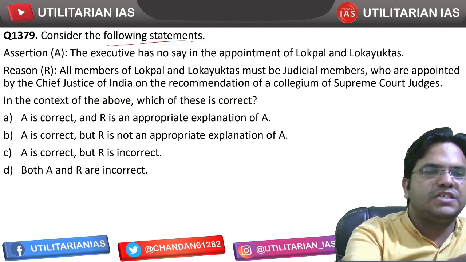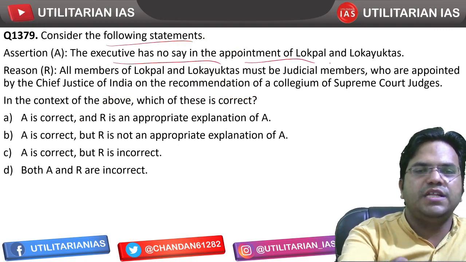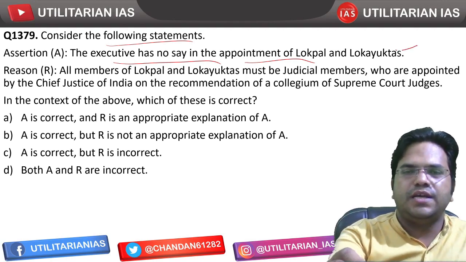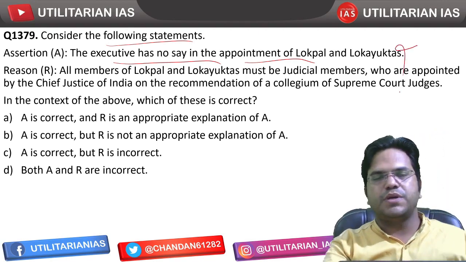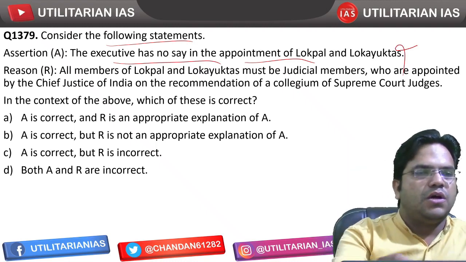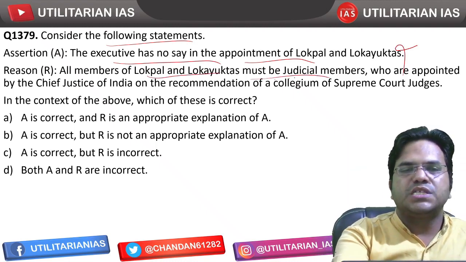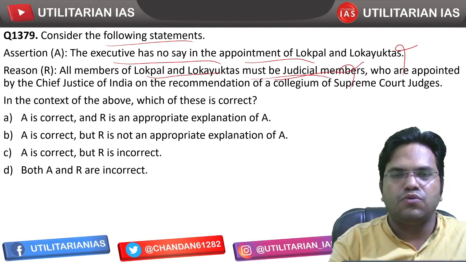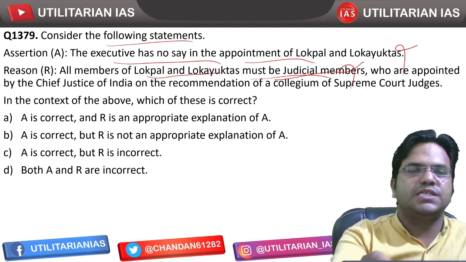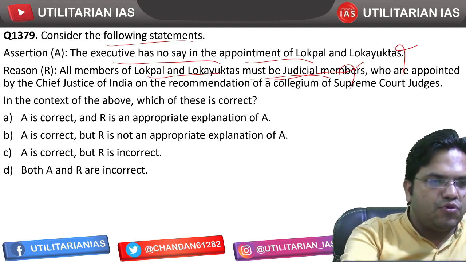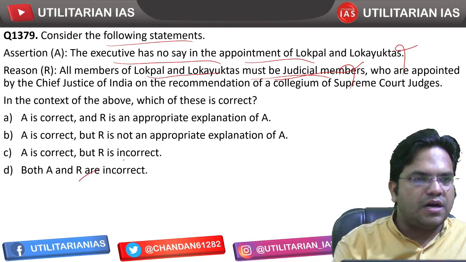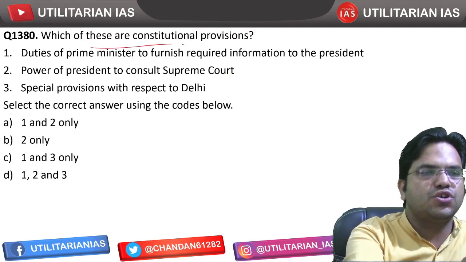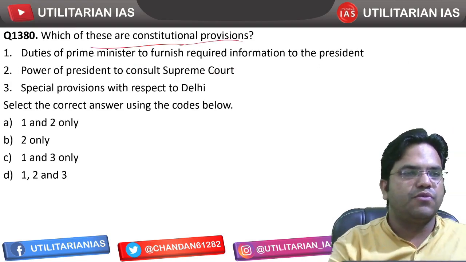Consider the following statements. The executive has no say in the appointment of Lokpal and Lokayukta. That's incorrect. The executive, that is the Prime Minister, does have a say. All members of the Lokpal and Lokayukta must be judicial members. No, only 50% of the members of the Lokpal and Lokayukta should be judicial members. So both A and R are incorrect. D is going to be the right answer. That's correct.